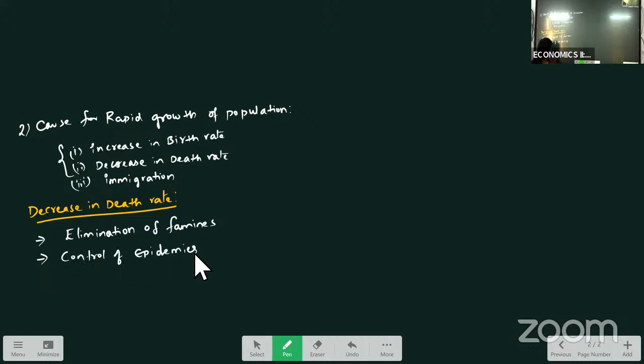control of epidemics. Control of epidemics means the diseases such as cholera were controlled, and other factors such as providing safe drinking water to the people, proper sanitation, hygiene conditions, education, medical facilities, immunization. These all are the reasons for decrease in death rate.